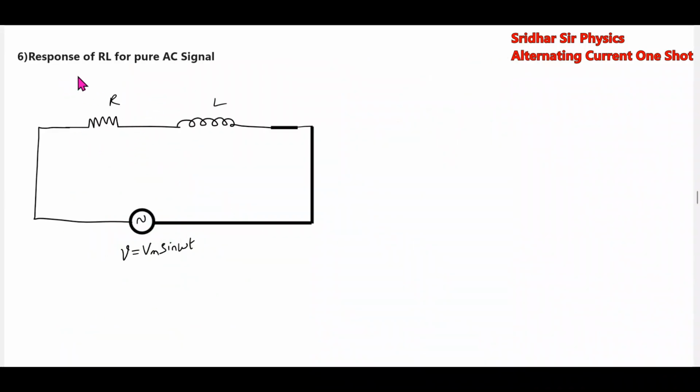Next we have the response of the RL circuit for a pure AC signal. We have connected an AC source. This AC source is connected across the resistor and inductor. Here the current I or IRMS will flow. We know across the resistor current and voltage are in phase.